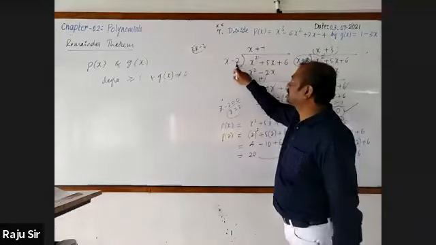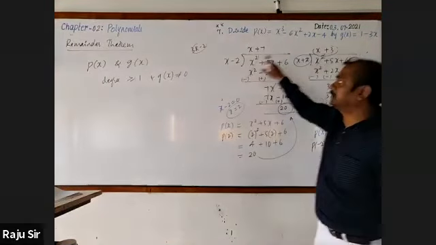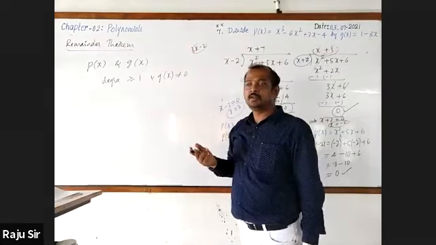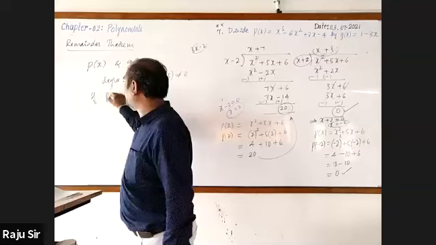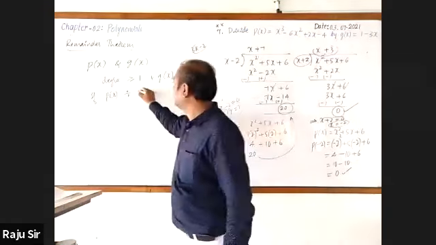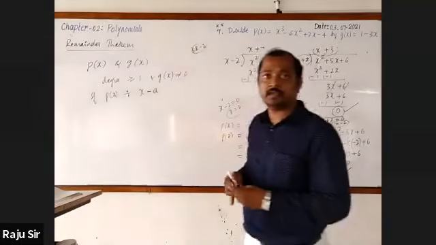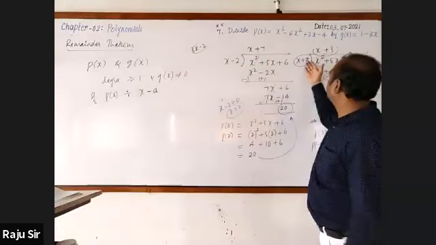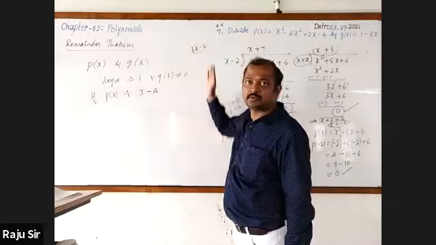See the x minus 2, its degree is 1, linear. X plus 2, degree is 1, linear. 3x minus 2, its degree is 1, linear. So, if P of x is divided by a linear polynomial, I take this linear polynomial as x minus a. A may be any constant. Look at, here is 2, here is 2, and here 2 and 3 are there. Minus 2. Got it?